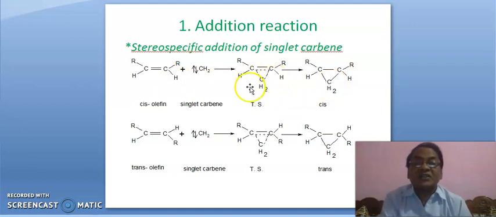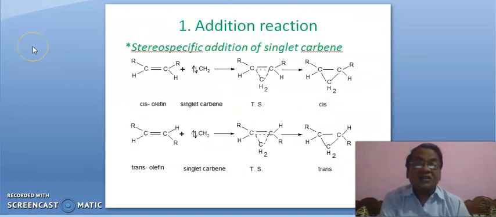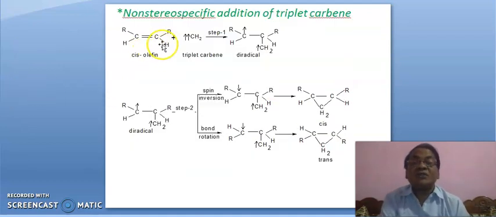It is a tension state. Cis will give cis, and in a similar fashion trans will give trans. So we have written here stereo-specific addition of singlet carbene. Stereo-specific addition of singlet carbene is a one-step process, whereas non-stereo-specific addition is a two-step process.